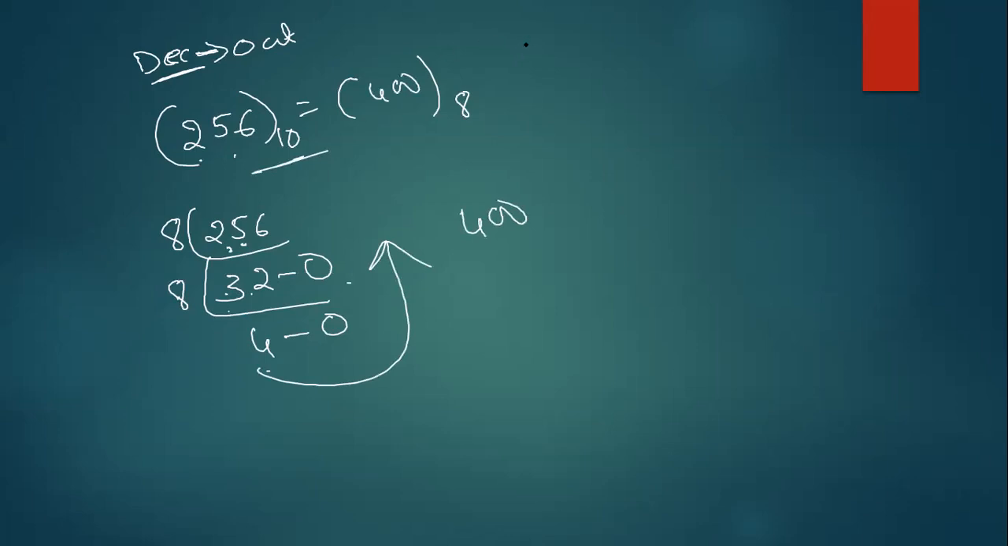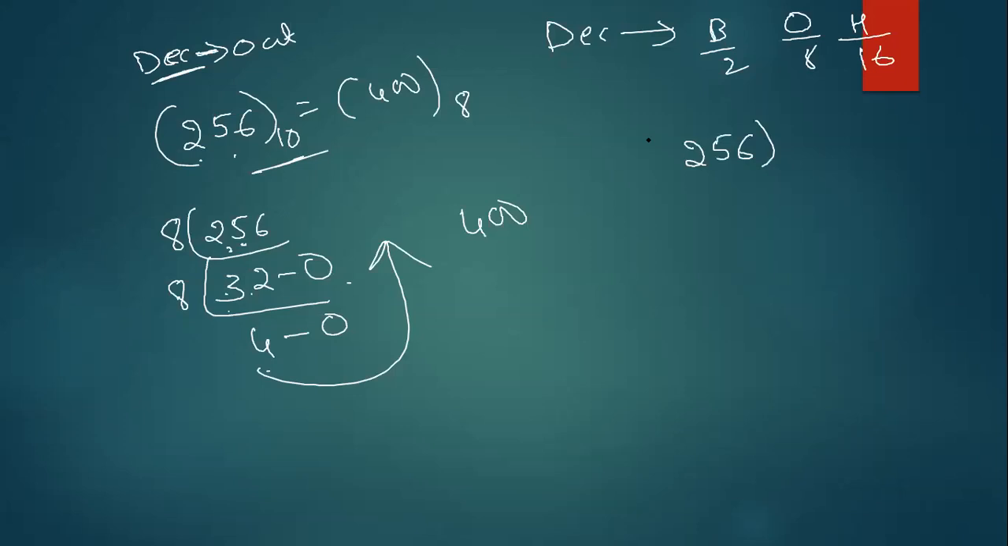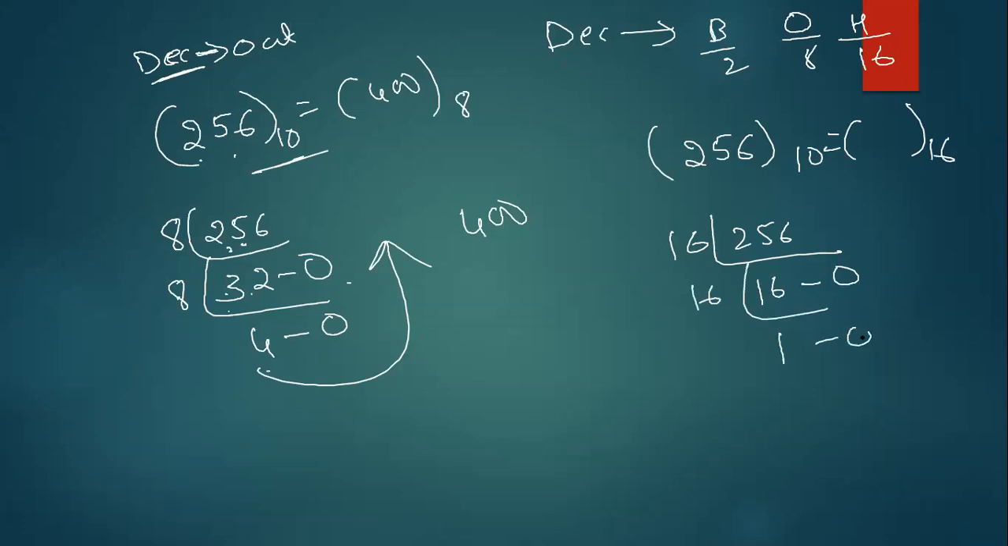Guys, decimal to any number system conversion is very easy. If it is binary, divide by 2. If it is octal, divide by 8. If it is hexadecimal, divide by 16. For example, again this 256, I want to convert into the hexadecimal number system. I will divide by 16. 16 times 16 is 256, so the remainder will be 0. Again 16 means 1, remainder 0. That means 100, like this. 100 in hexadecimal is equal to 256 in decimal. Clear? If you are clear, type Y.